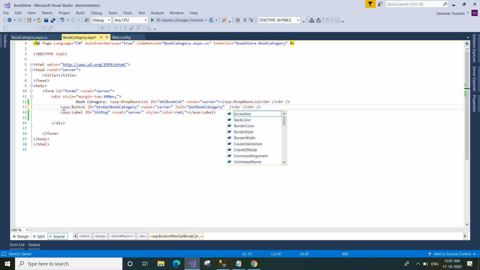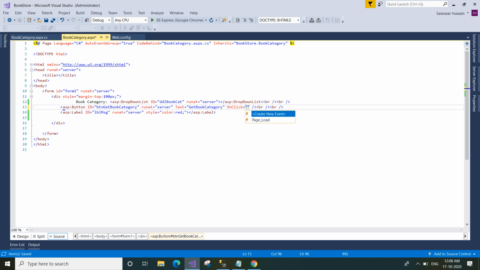When the button is clicked, an event should be executed. How do we add an event to this button control? Write OnClick equals, and you will get the suggestion Create New Event. Just go there and press enter.